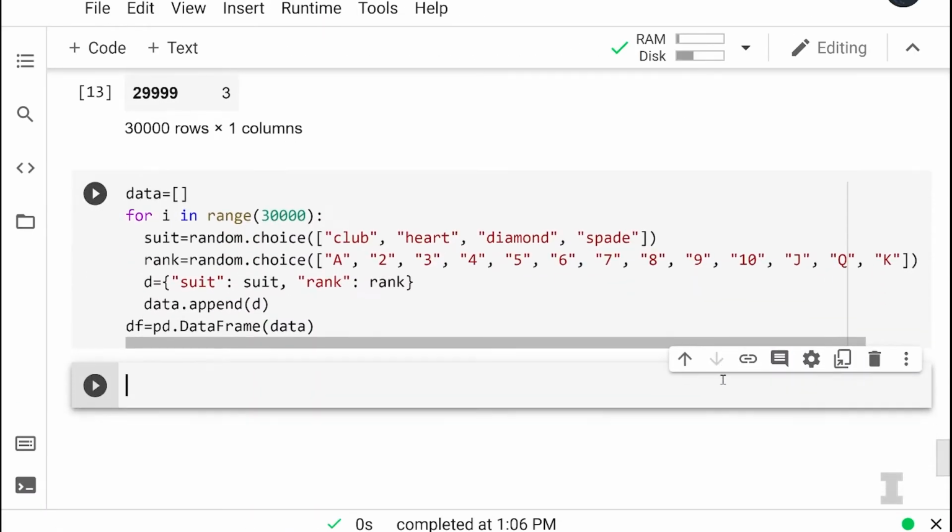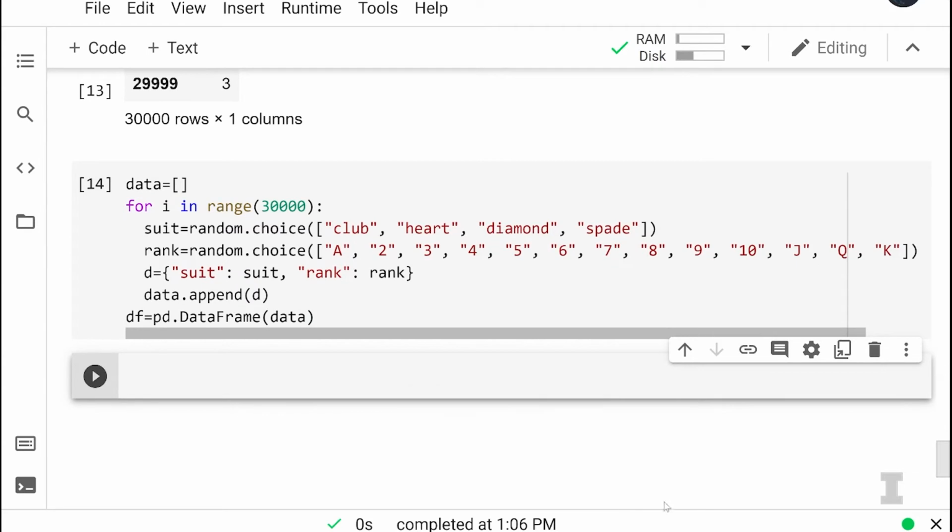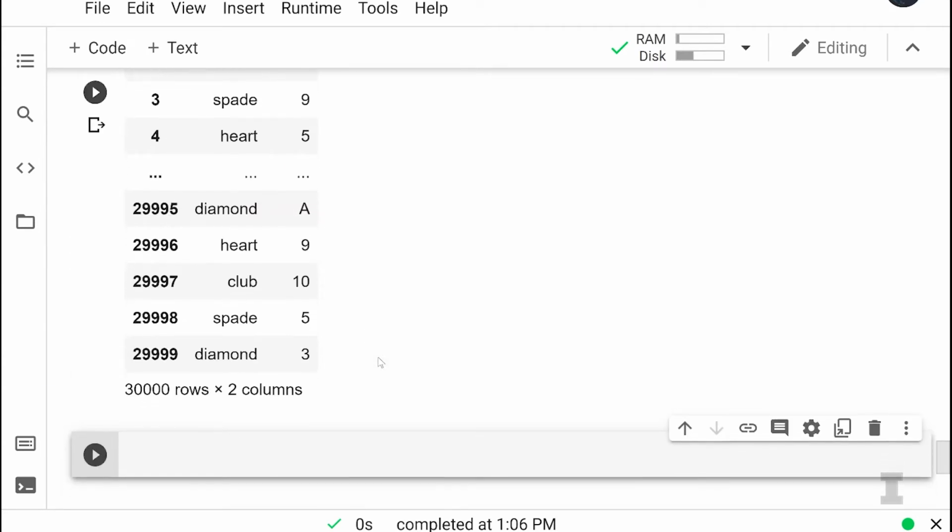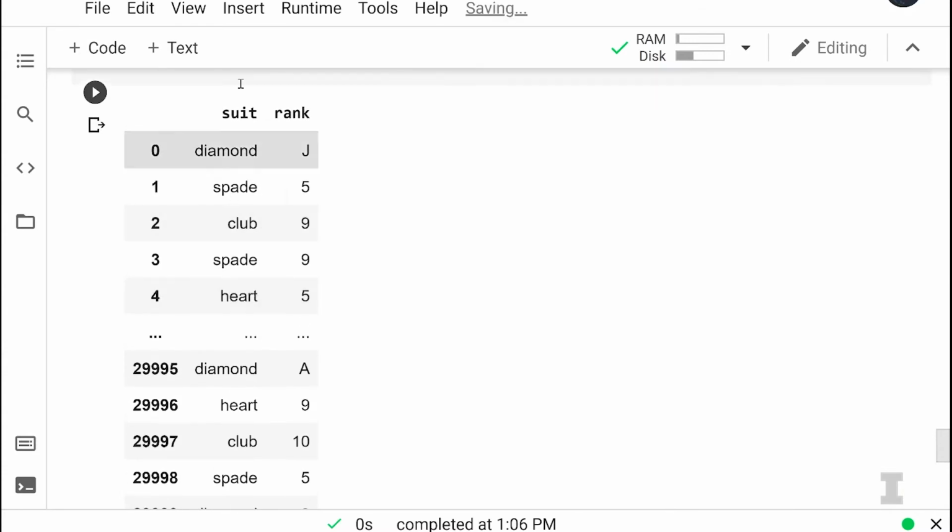So at this point, we have simulated a whole bunch of drawing of cards from this deck of cards. If you type df, Carly, what do we see? I see 30,000 rows with the suit and the rank. The suits are diamonds, spades, clubs, and hearts. And then the ranks are 2 through 10, and then jack, king, queen, and ace.